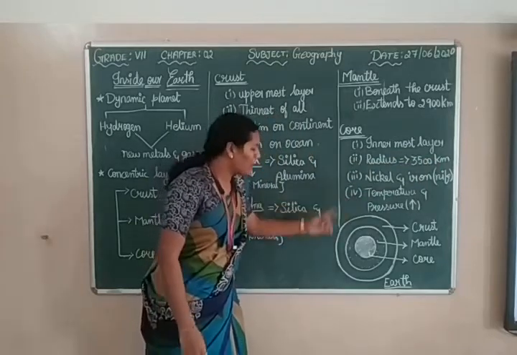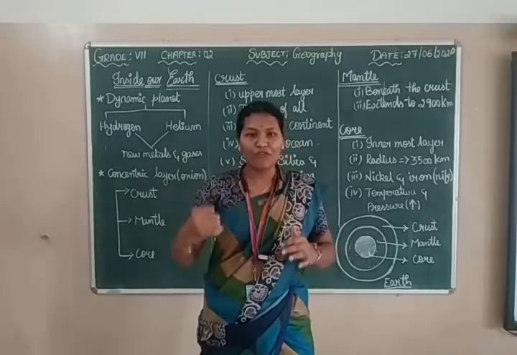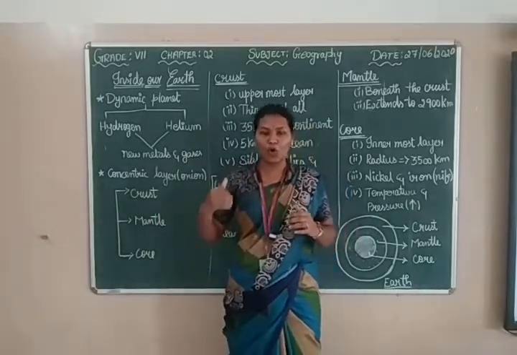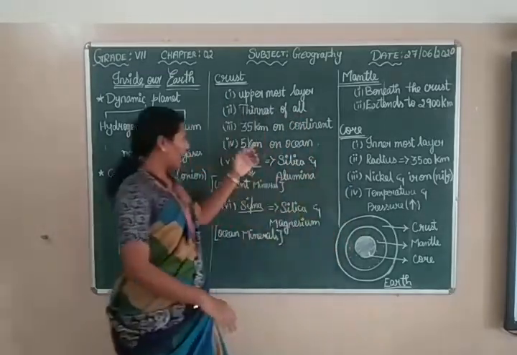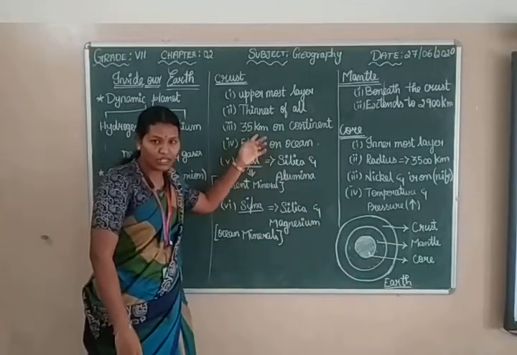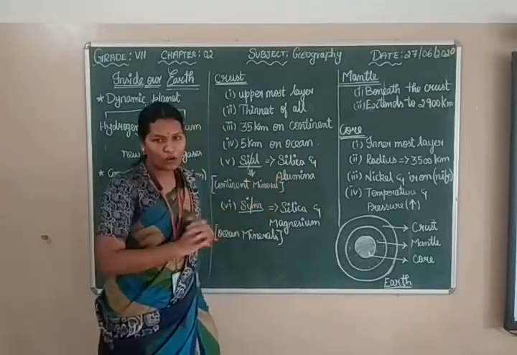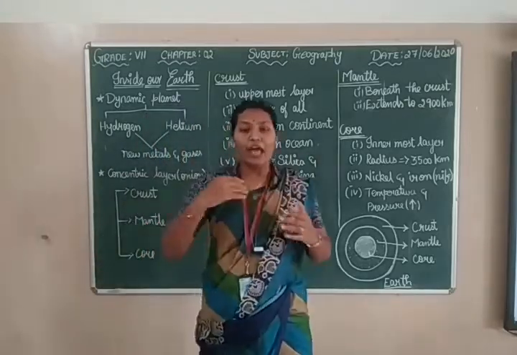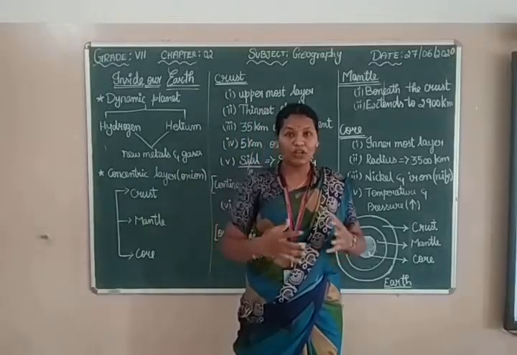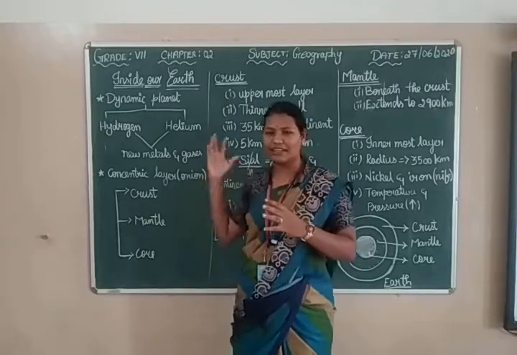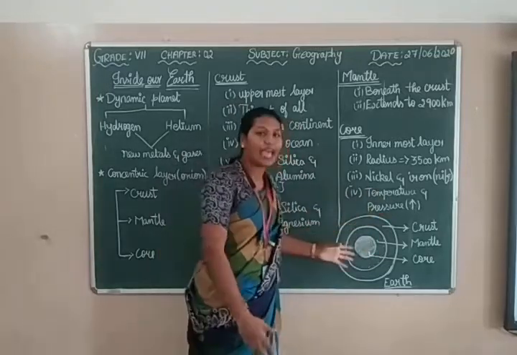The temperature and pressure of this core ball are very high. For example, in Africa, there is the world's deepest mine, which goes about 4 kilometers, whereas the continental crust is about 35 kilometers. Human beings cannot even reach 4 kilometers because the pressure and the temperature are so high. Then imagine how much temperature and pressure there will be in the core.